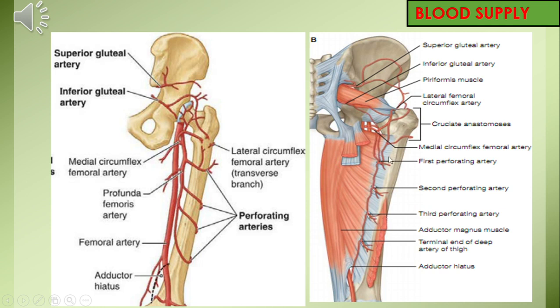After giving the muscular branches, these perforating arteries are going to anastomose with each other, and then superiorly with the gluteal arteries and inferiorly with the popliteal artery. So you can see that there is a continuous arterial channel formed by the anastomosis of these perforating arteries with each other and with the gluteal arteries and popliteal artery.